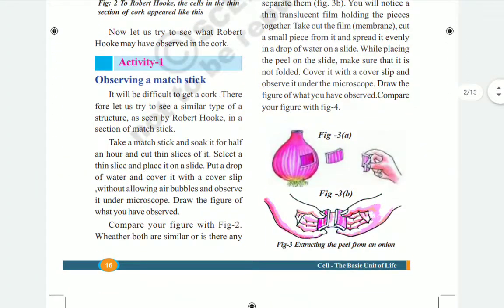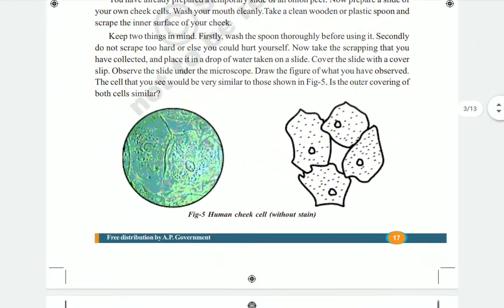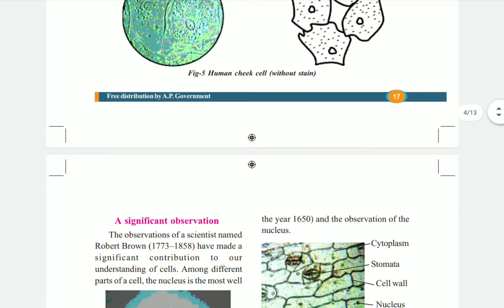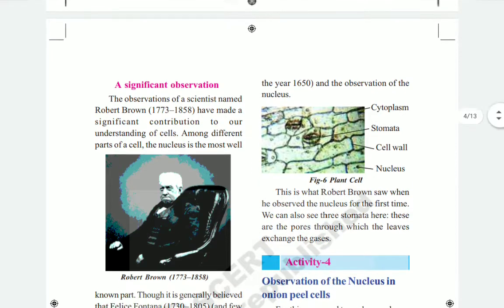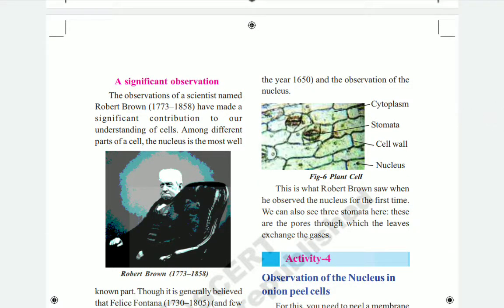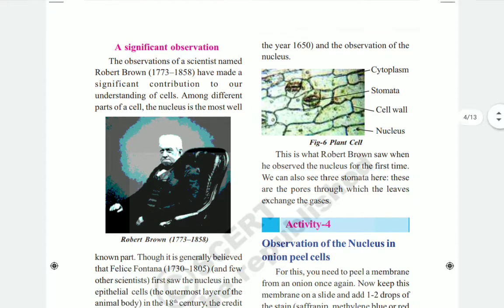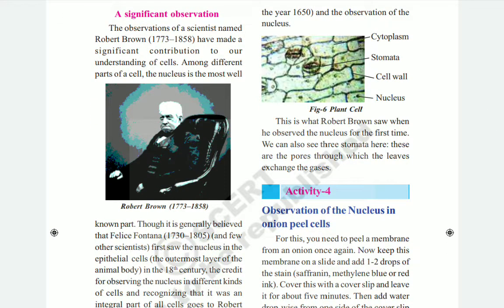Before discussing the types of cells, we first have to remember the last class, children. In the last class we discussed the discovery of the nucleus, the significant observation by Robert Brown. So here you can see, children, he is Robert Brown, who made a significant contribution to our understanding of cells. Among the different parts of the cell, the nucleus is the most well-known part.